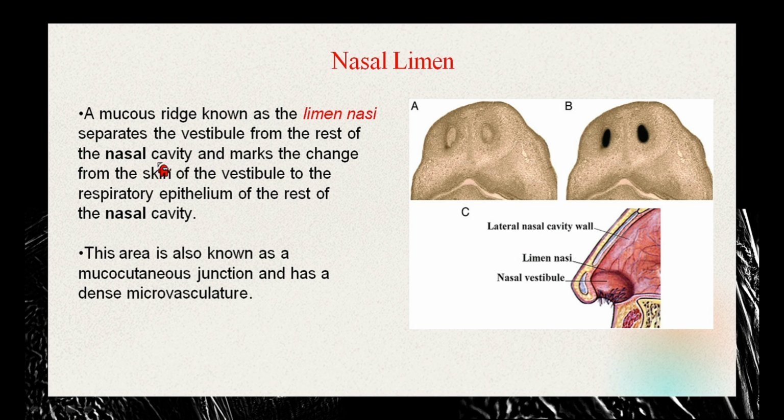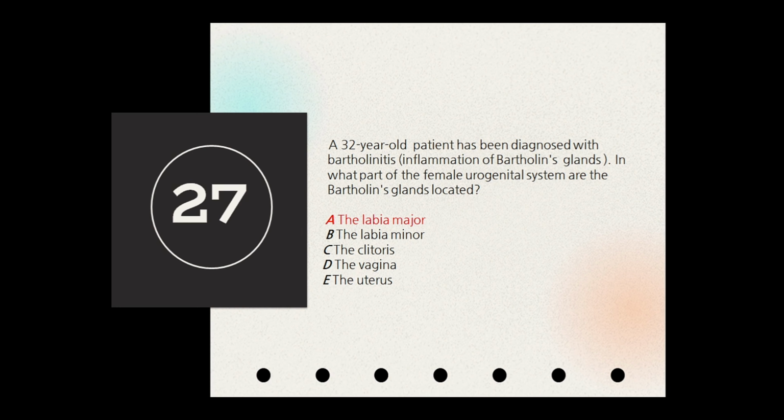It separates the vestibule from the rest of the nasal cavity and marks the change from the skin of the vestibule to the respiratory epithelium of the rest of the nasal cavity. This area is also known as the mucocutaneous junction and has a dense microvasculature. So I think that pretty much sums it up: the anatomical boundary between these two parts is the limen nasi, or nasal limen.